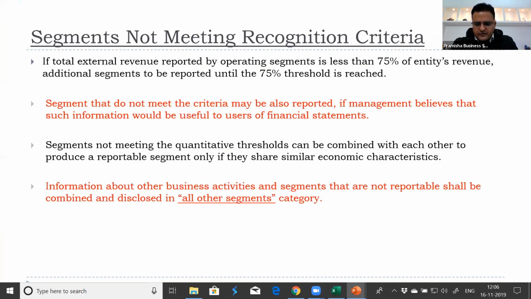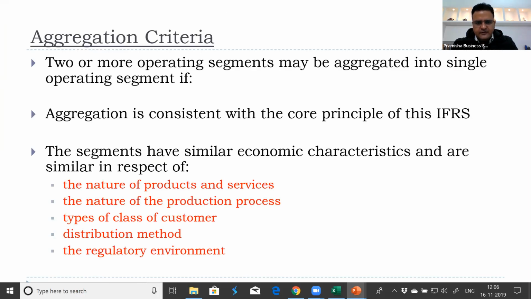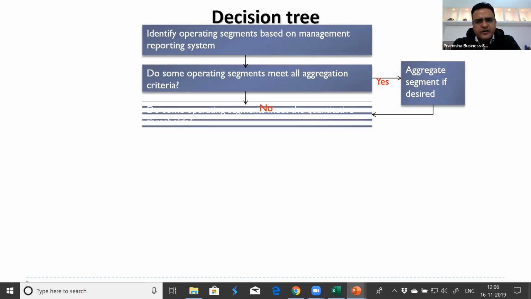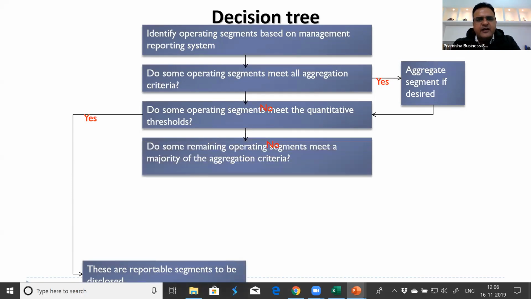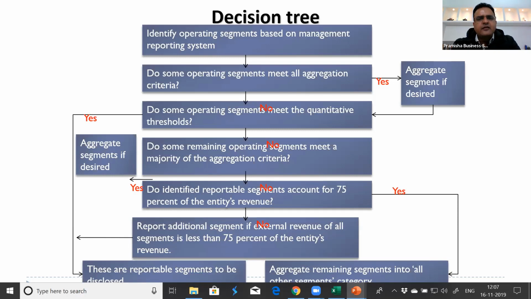So if I go back to the decision-making criteria, if you look at here, first management approach, second aggregation criteria, third quantitative threshold, they become reportable segments. Then to meet 75% threshold, we look at aggregation criteria again. If not, then we club some more to account for 75% threshold, and then we aggregate all others into all other segments category. This is how we prepare operating segments presentation.